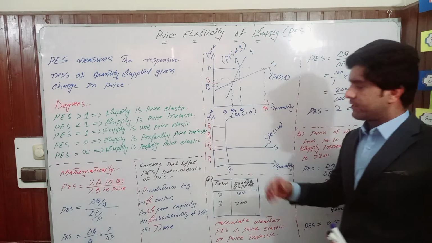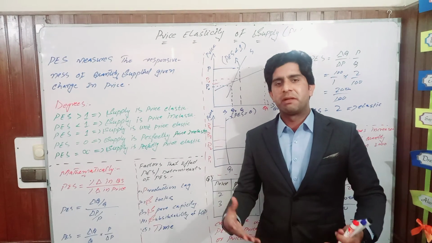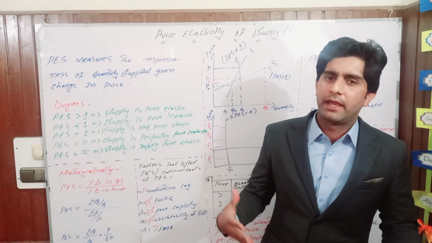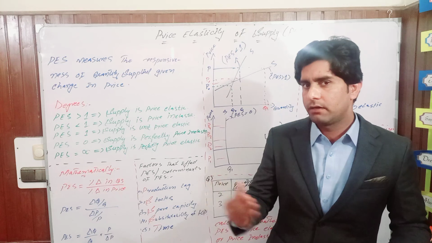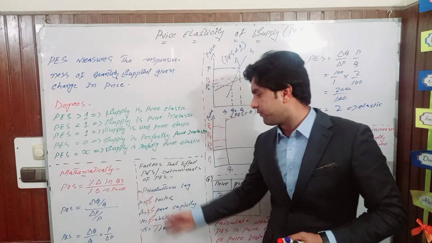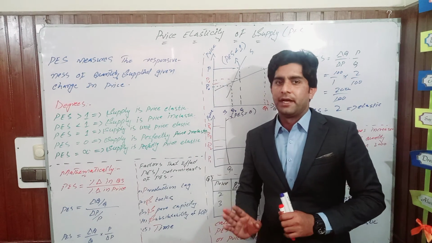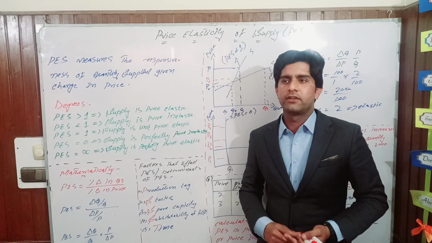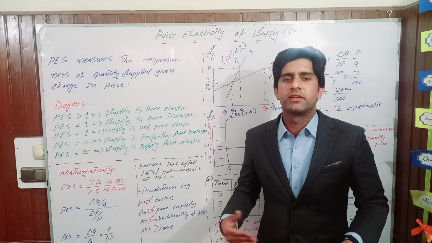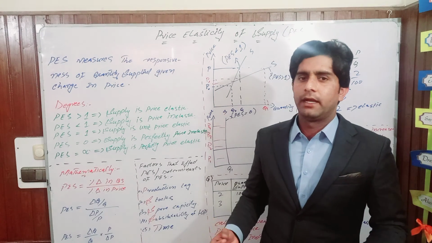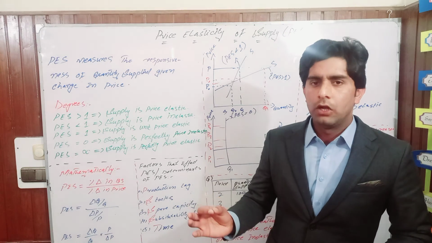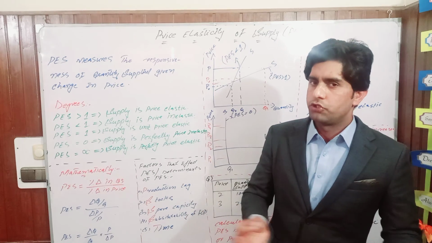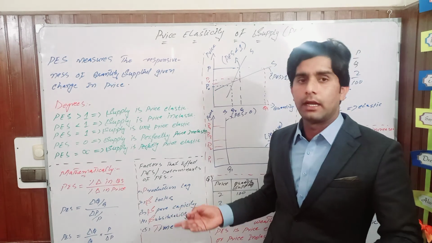So now we discuss the factors that determine whether the price elasticity of supply will be greater than 1 or less than 1, whether the price elasticity of supply for a product is elastic or inelastic. These are the factors that determine the price elasticity of supply. First of all, production lag. If it takes much time to produce something, then its price elasticity of supply will be lower. That means supply is less responsive to change in price, so that is inelastic supply.